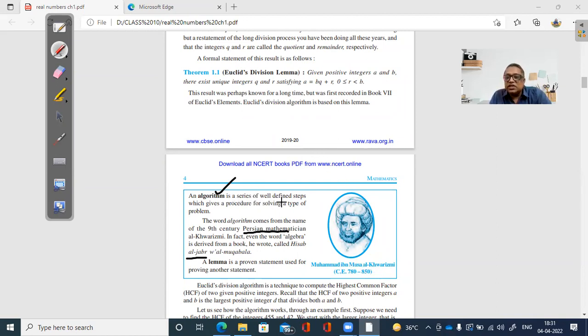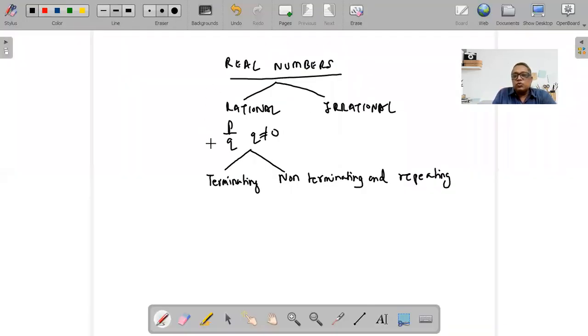An algorithm is a series of well-defined steps which gives a procedure for solving a type of problem. जैसे आपने steps of construction लिखते हो, you write step 1 this happens, step 2 this happens, step 3 this happens. How to make tea, this is what happens, this is what happens, this is what happens. When you are doing something in steps, that is called an algorithm. So the first thing that you write down today is of course the first screen that I showed you. इसको आप लिख लीजिए that real numbers can be rational or irrational.